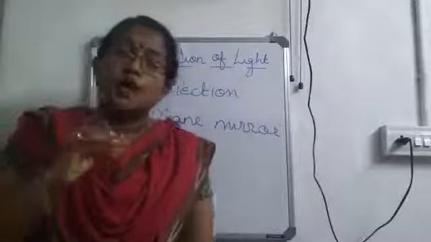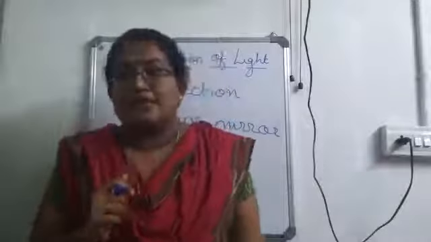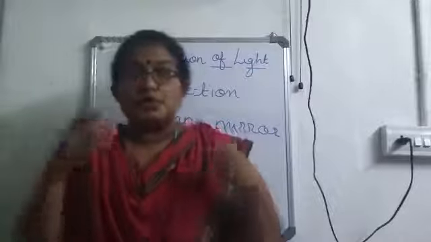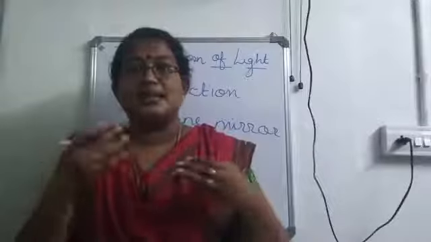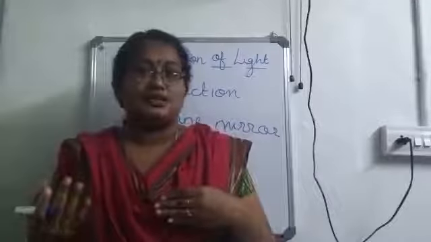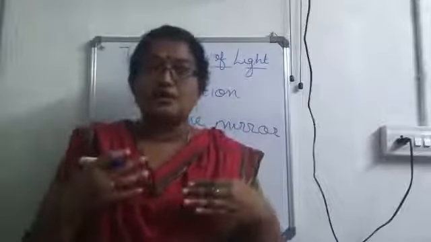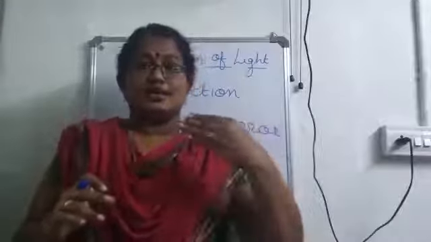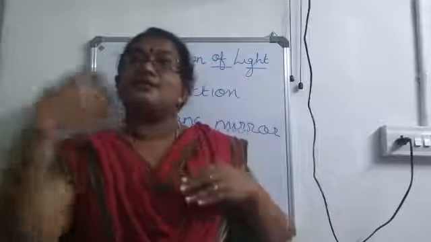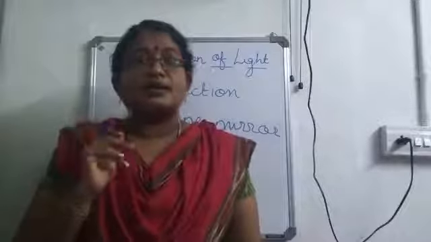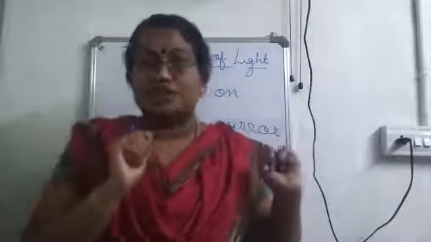And do you know how this plane mirror is made? For that, we will just take a glass piece. If you are taking a glass, it is completely transparent. If it is transparent, will it reflect light? No. Transparent means it allows light to pass through it. So when light comes through one surface, it passes through and comes out through the other surface. That means it won't do the process of reflection there.